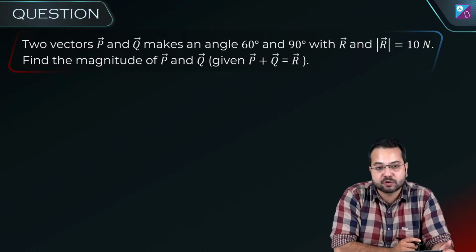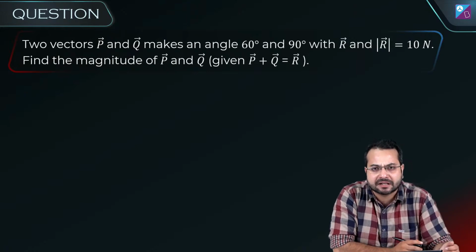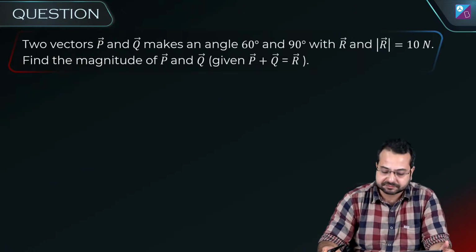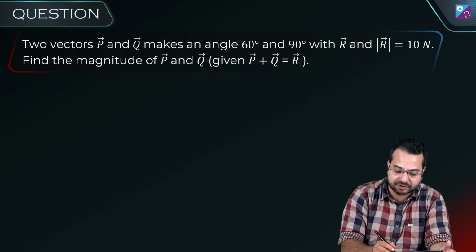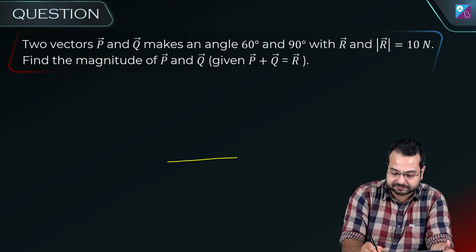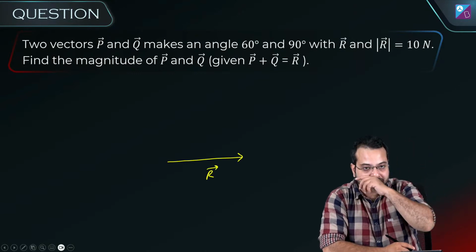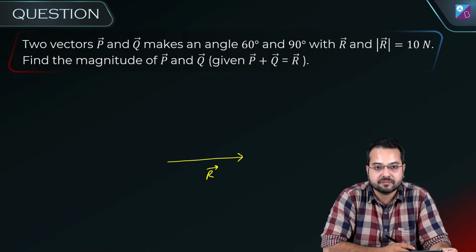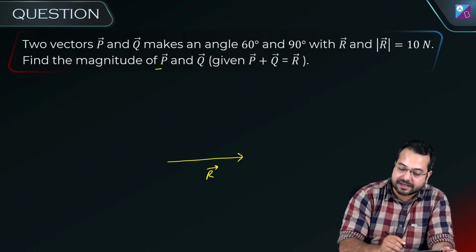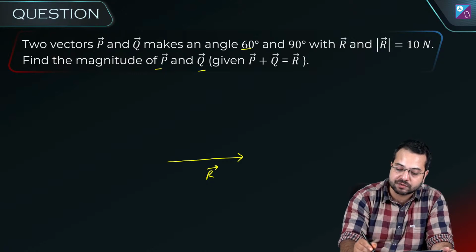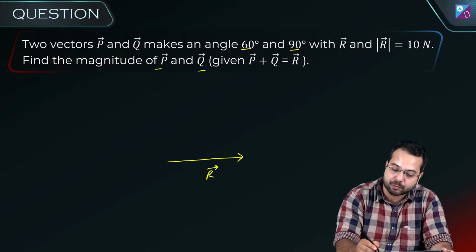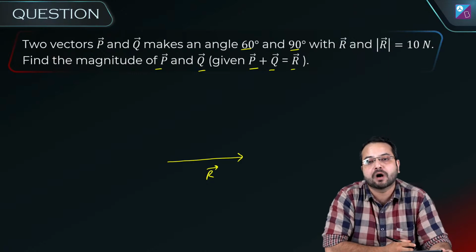Alright, anyone who was able to solve this question, quickly tell me, did you get the answer or not? Chalo, let's think about this. We have vector R like this. Let's say vector R is like this. Yes, Chirag, numerical value, you're absolutely right. Now vector P is making an angle of 60 degree and vector Q is making an angle of 90 degree. And what we know is that P plus Q is equal to R.